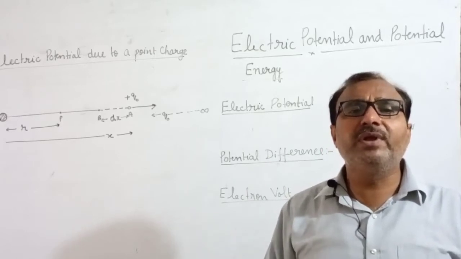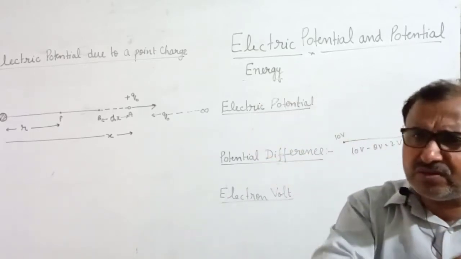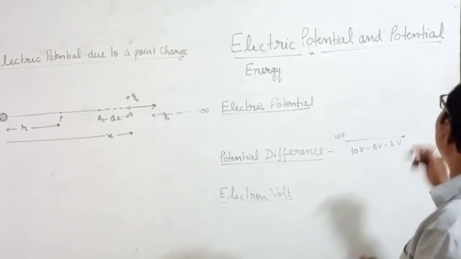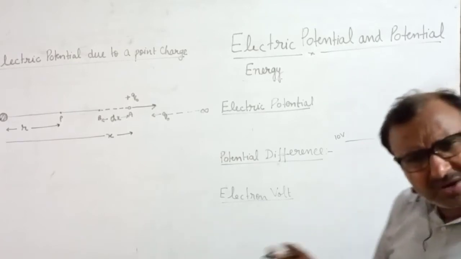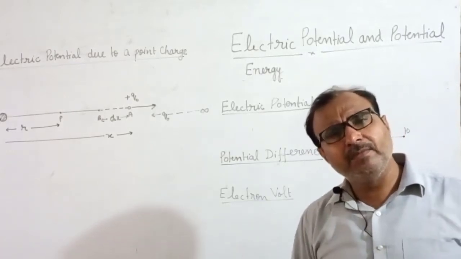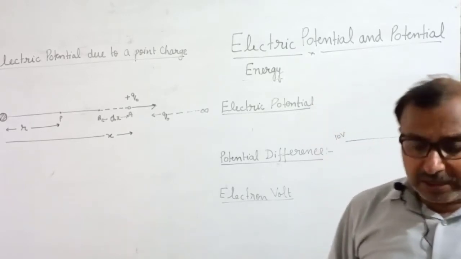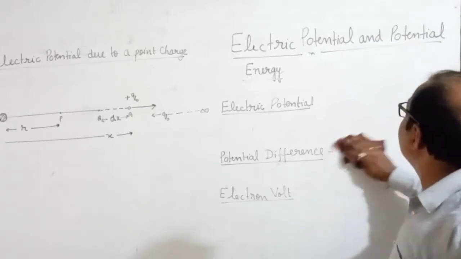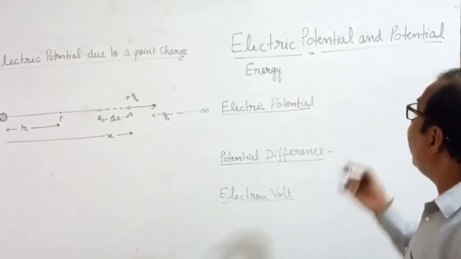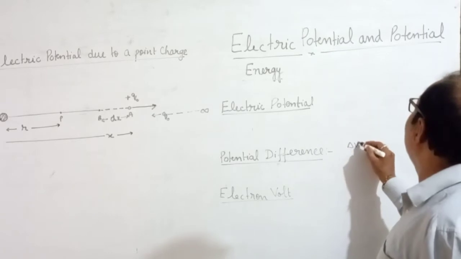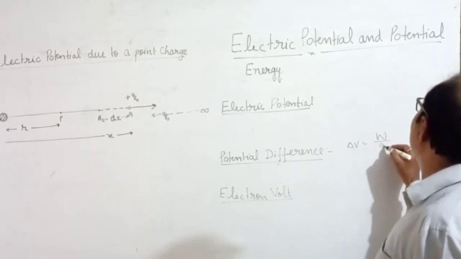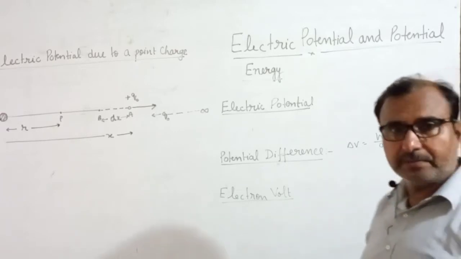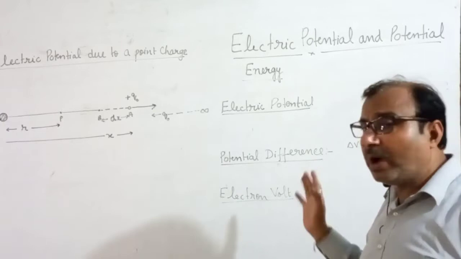That is potential difference. Why do we do work? Because there is a difference in potential. If potential is the same between 2 points, suppose both points are at potential 10, then work done is 0. Work takes place because of potential difference. Work done in taking unit positive charge from one end of the conductor, so you can write here delta V, potential difference, equal to W upon Q naught. Unit is again volt. Dimensional formula is also the same. I hope you all understand.